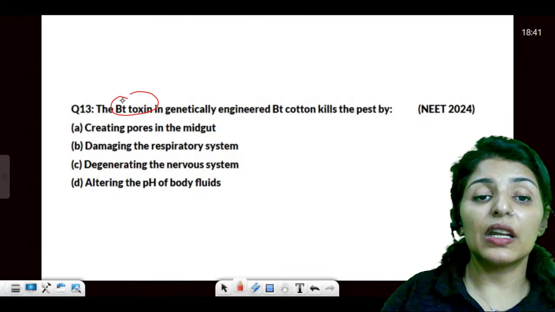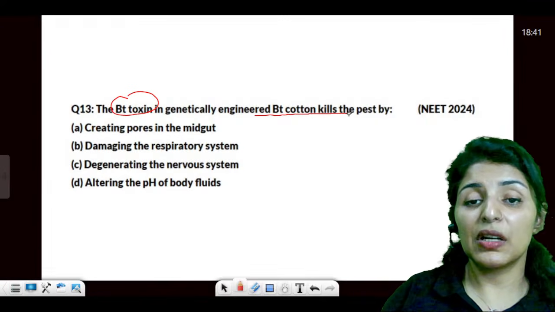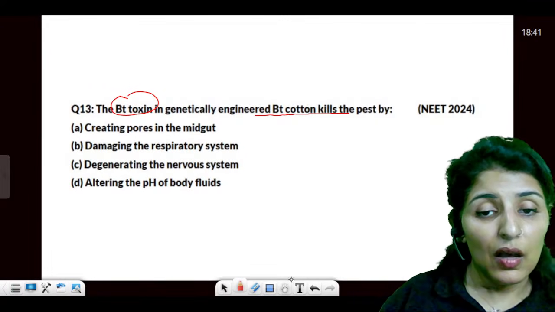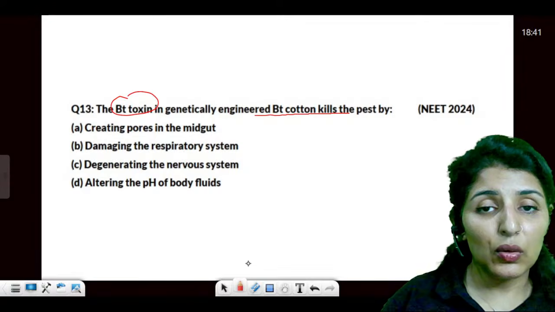Now, moving on to Bt toxin. Genetically engineered Bt cotton kills the pest by what mechanism? How is it going to act?